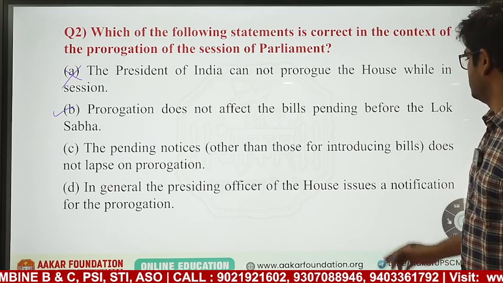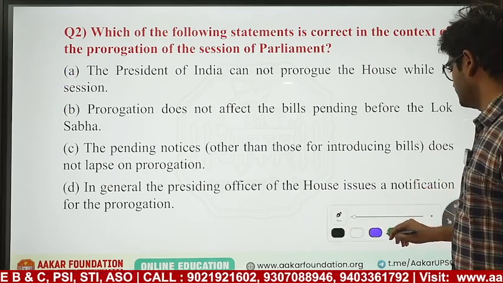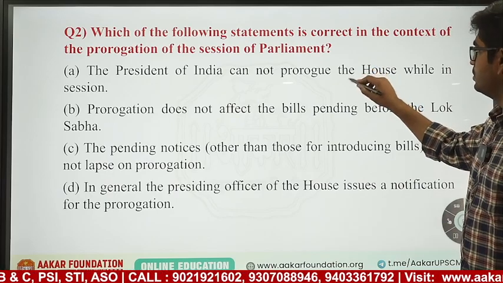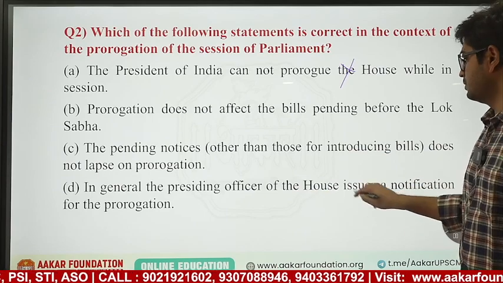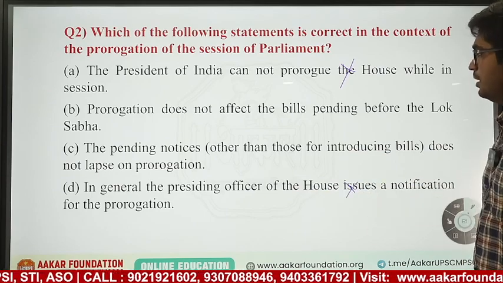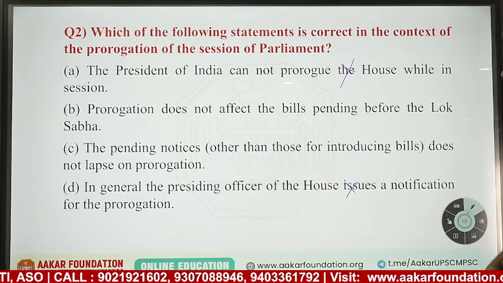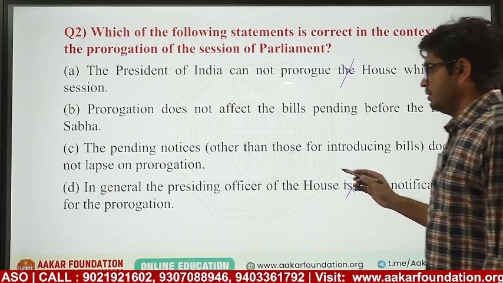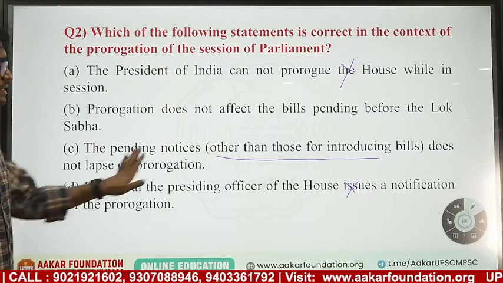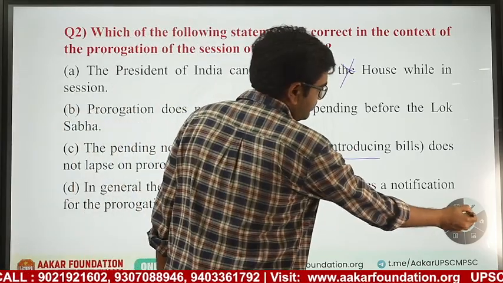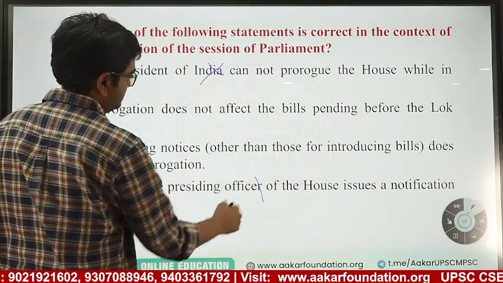Which of the following statements is correct in the context of prorogation of the house? Okay. So President of India cannot prorogue, he can prorogue. This is a wrong statement. In general, the presiding officer of the house issues a notification of prorogation. This is also wrong. Pending notices other than those for introducing bills do not lapse on prorogation. Actually, these also lapse. This also do not lapse. The point I am saying is that we will see it again. So these statements are false. This is easy to guess.